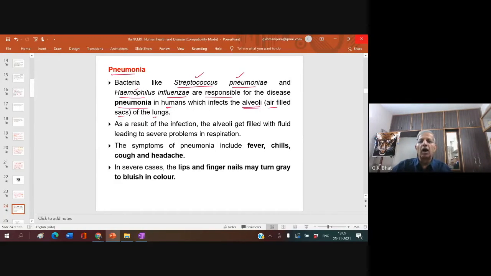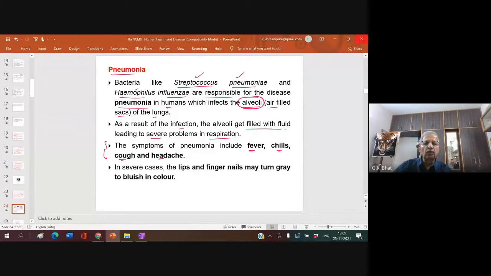In pneumonia, the alveoli are affected. As a result of this infection, the alveoli get filled with fluid, leading to severe problems in respiration. The symptoms of pneumonia include fever, chills, cough, headache. Very, very important. You must know how these diseases are caused and what the symptoms are.